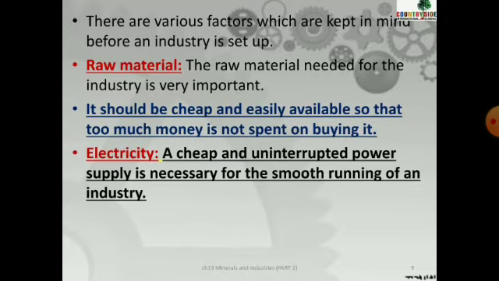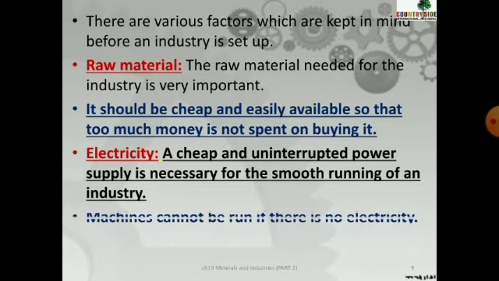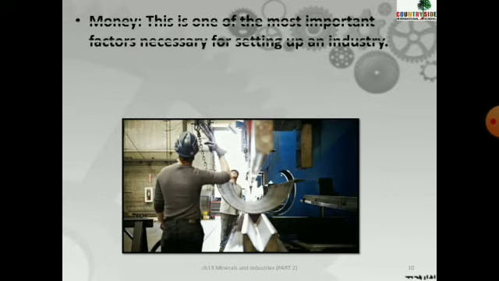Next is electricity. Tell me, children, can I establish an industry in the desert of Rajasthan? No, we cannot. Why? Because there is no power supply easily available. We should have a smooth, uninterrupted power supply. That means power should not come and go, come and go again. It should be a very smooth flow, right? Then only we can run the machines, as machines are required to run on electricity. So that's why electricity is also very important.